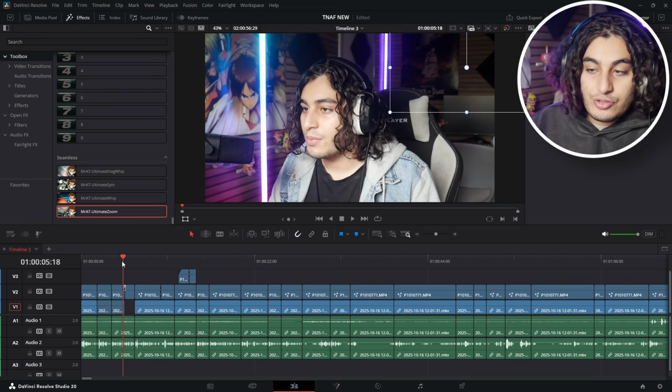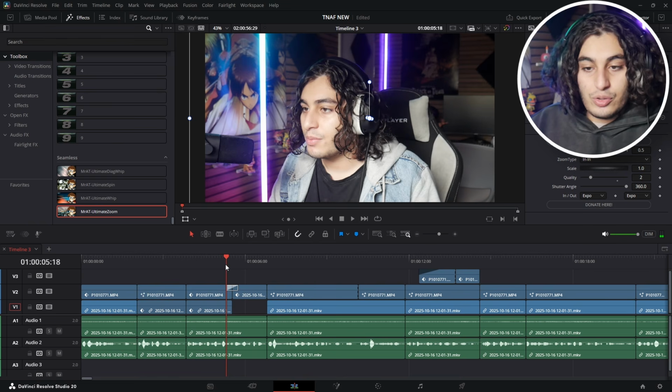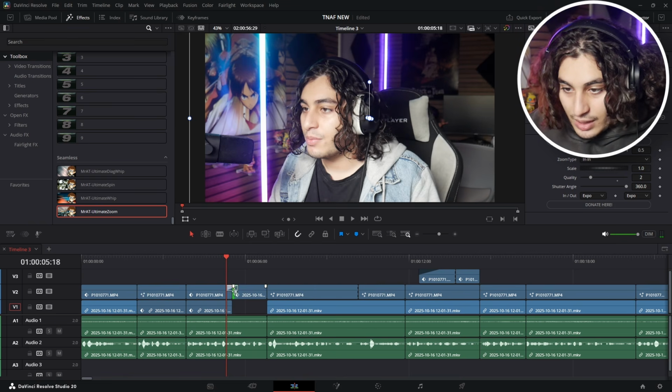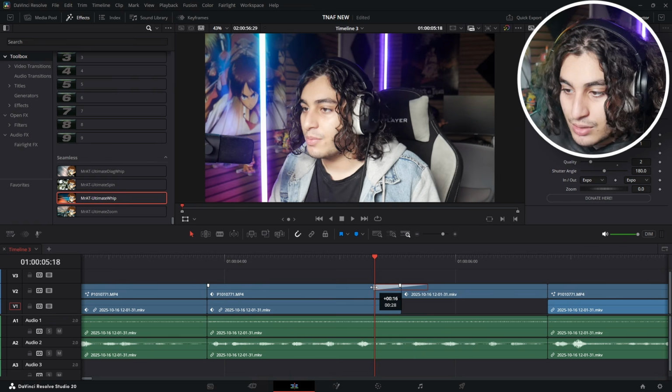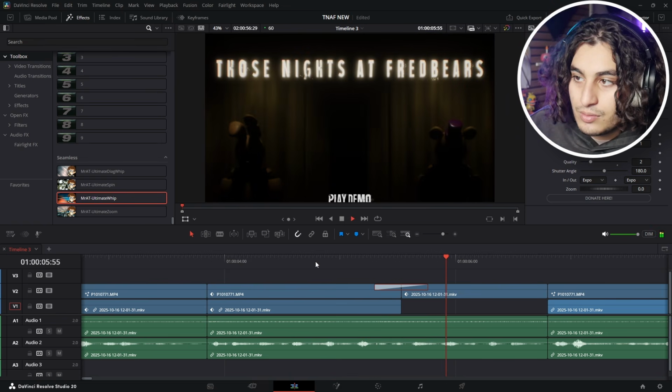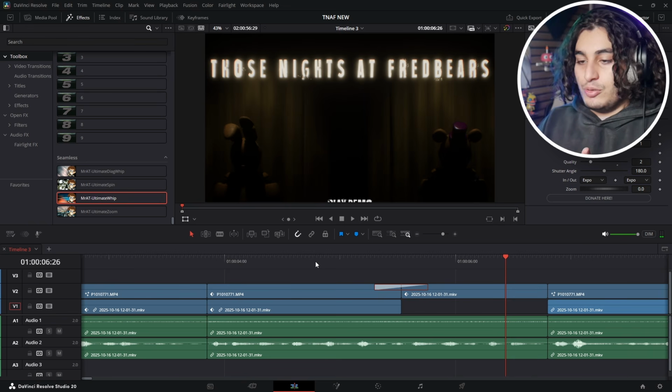So I've shown you how to introduce the game to Those Nights at Fredbear's. There's many other ways you can do it. You could do a different type of effect. We could have done like a sideways effect. It really depends on the motion you're going for right now. Hey, and welcome to Those Nights at Fredbear's. But because we're zooming into Fredbear's, we might as well start with a zooming in transition.